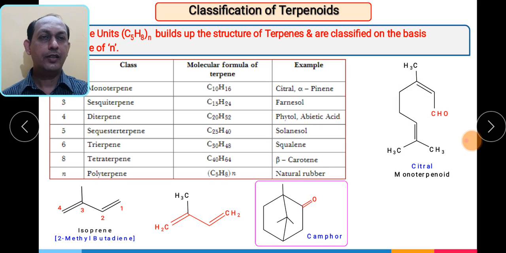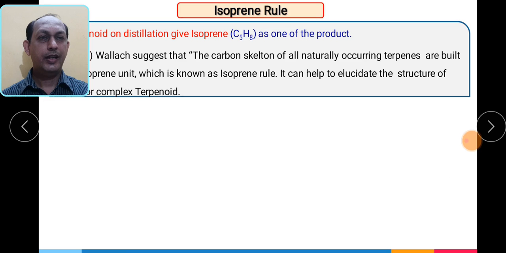Then this is the structure of camphor. This is a bicyclic compound. We have already seen the nomenclature of this particular compound. Camphor and alpha-pinene are monoterpenoids. So let us remember the structures of citral and camphor.